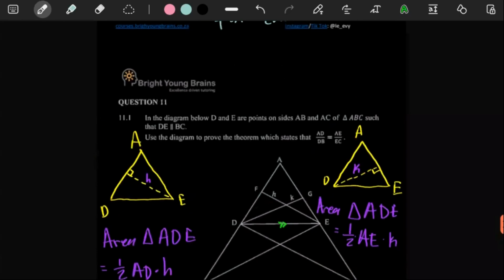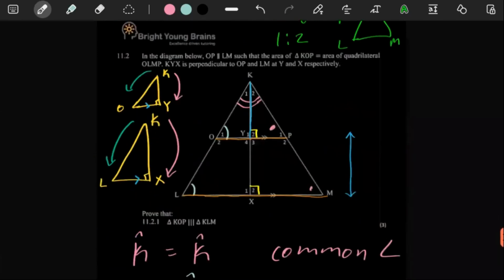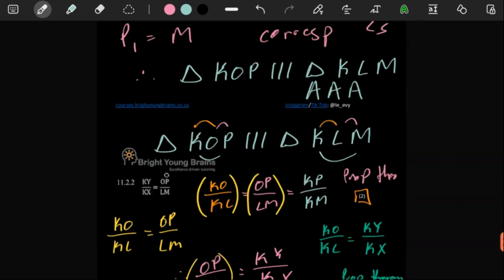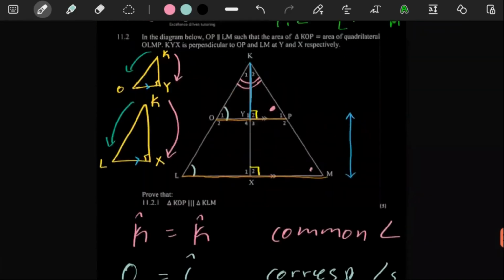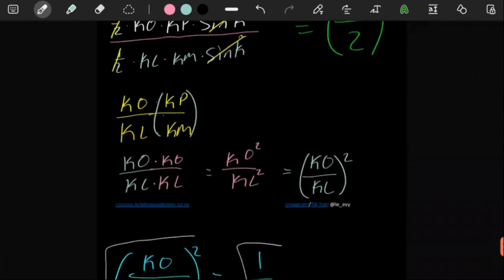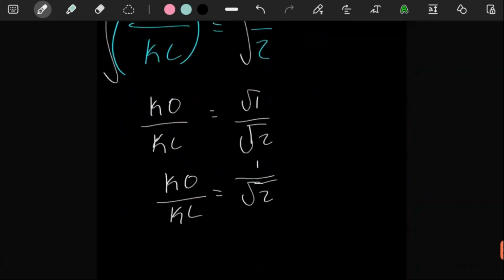There has to be something in the description to give us more information to say that the area of this small triangle up here is half the area of the big one over there. But there's absolutely nothing. We know that these are similar, fine, and they told us that this over this is equal to this over that, but that's it. KOP, KLM, yes, we know they are similar, and then this small one is similar to that one there. This is just a strange looking question, but for now I'll leave this over here.